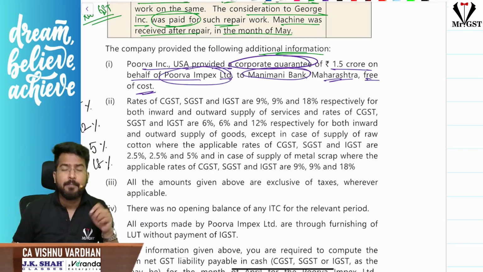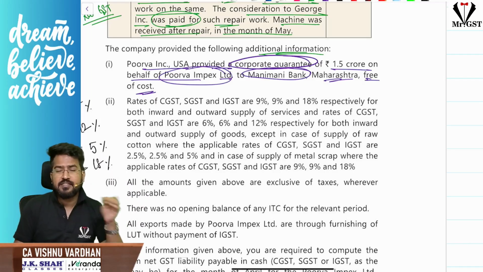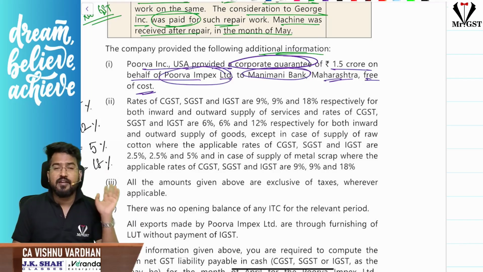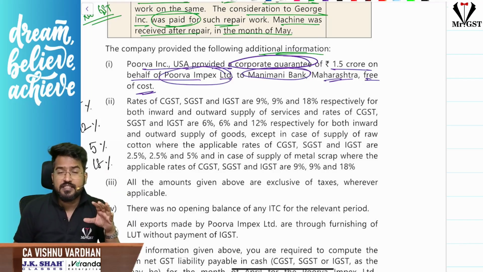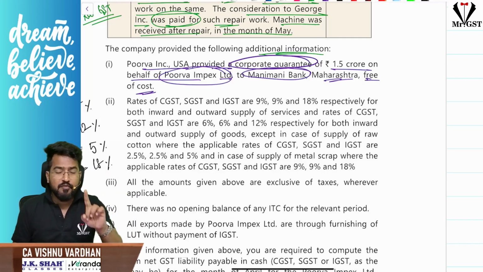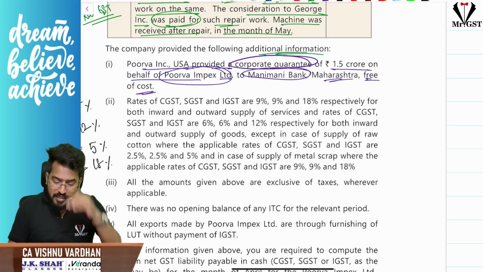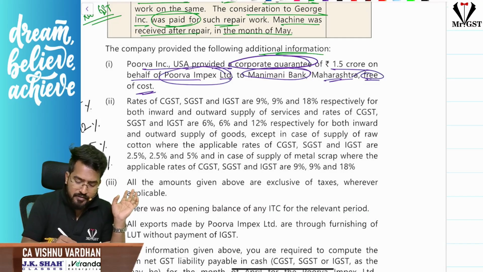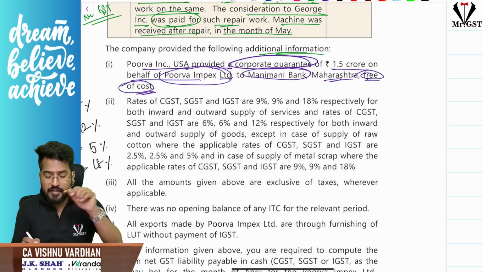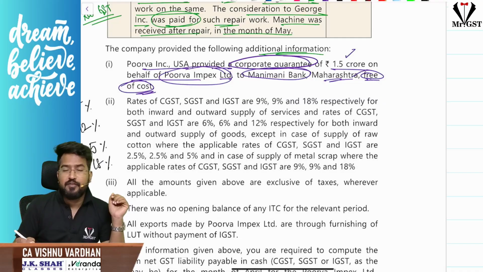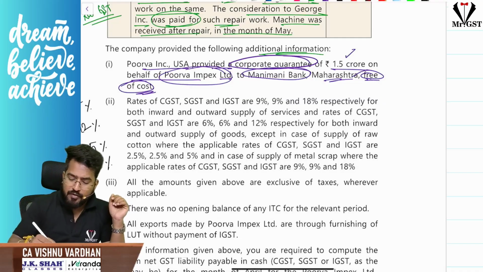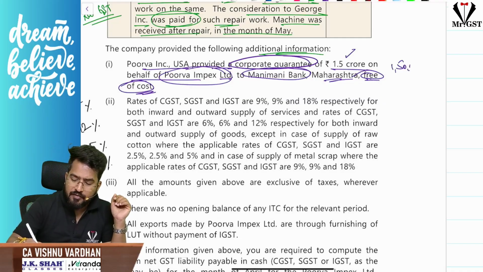And if you remember, sir, corporate guarantee given by directors, there is no open market value, that is nil. But here, corporate guarantee given by another corporate entity, obviously. Sir, in such case, if you remember, what is the value of supply? 1% of the guarantee given or actual consideration, whichever is higher. Here, consideration itself is not there, free, 0. We'll compare it with 1% of 1.5 crores. 1% of 1.5 crores. Can I say 1,50,000?